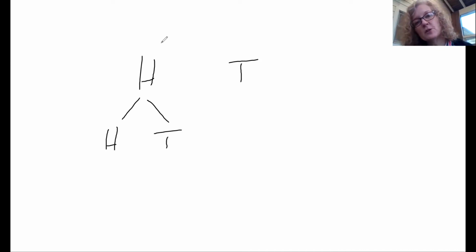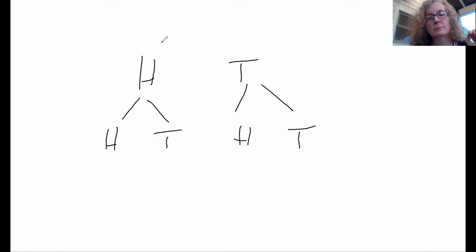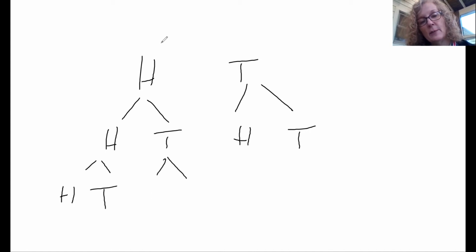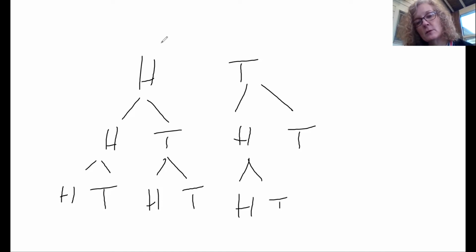If I got tails the first time, then the second time I'm either going to get heads or I'm going to get tails. Now the third time, if I got heads the first time and heads the second time, then the third time I'm going to either get heads or I'm going to get tails. Again, the third time I'm going to get heads or I'm going to get tails. Heads or tails. Heads or tails.